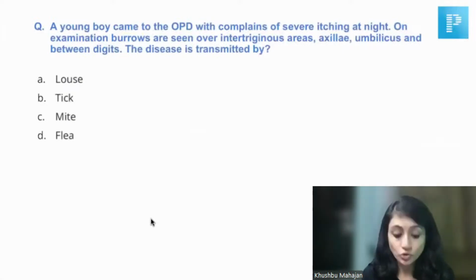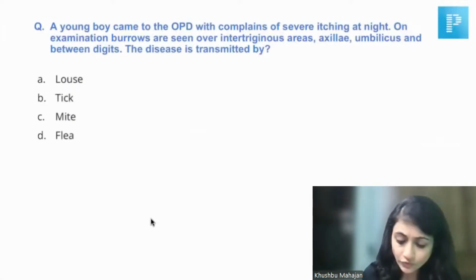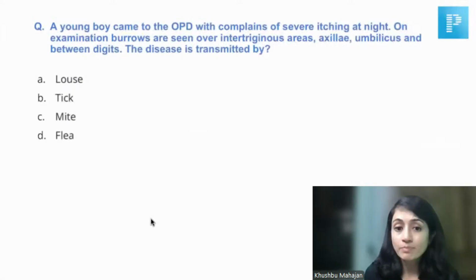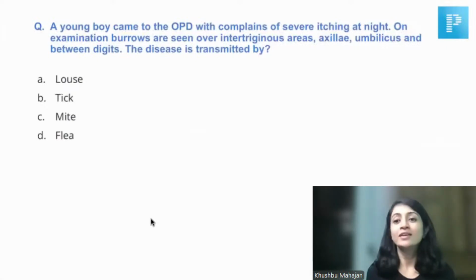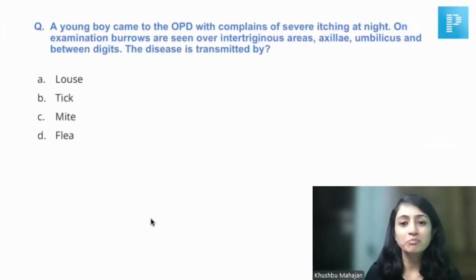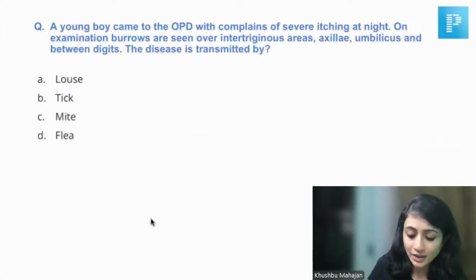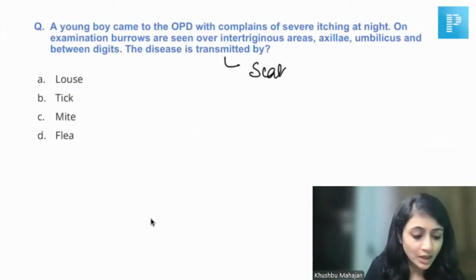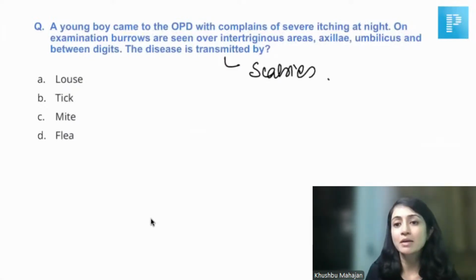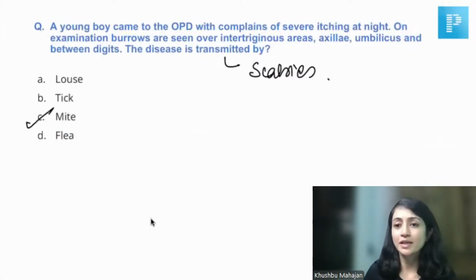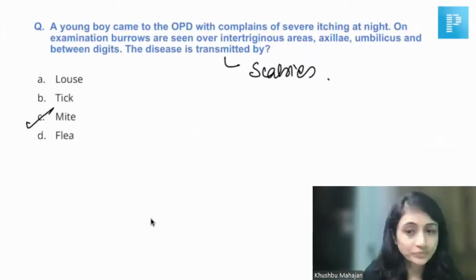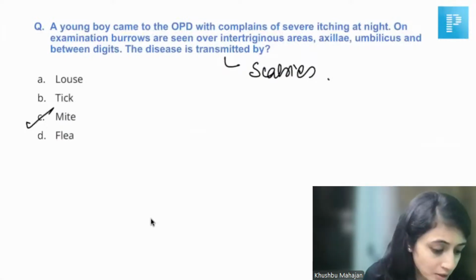A young boy came to the OPD with complaints of severe itching at night. You see burrows which were present. I don't think this should be such a direct question, but if it was, well done for you. So if they have mentioned burrows and itching at night, you know we are dealing with scabies, and obviously scabies is caused by Sarcoptes scabiei, which is a mite. It's like the easiest question that I have read. But now I'm waiting for your responses.